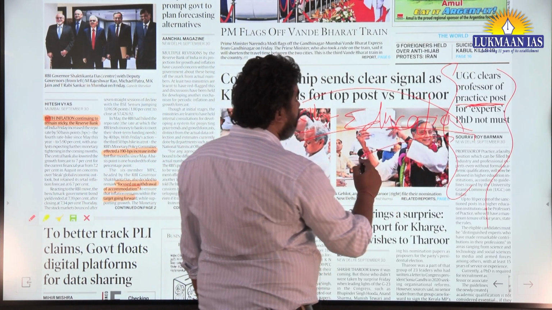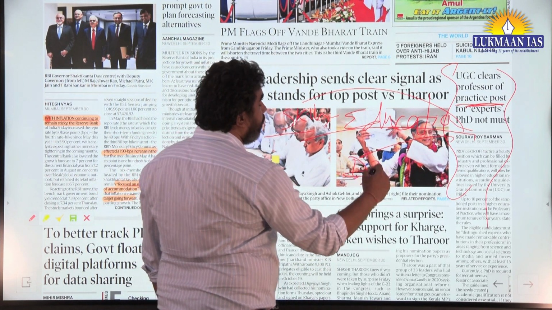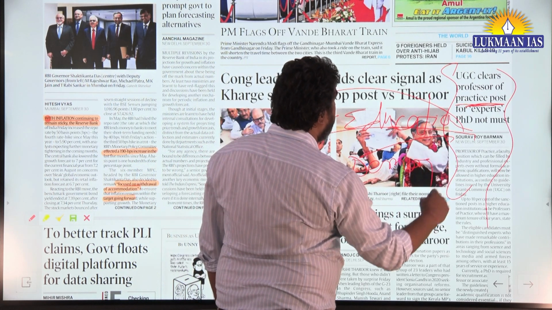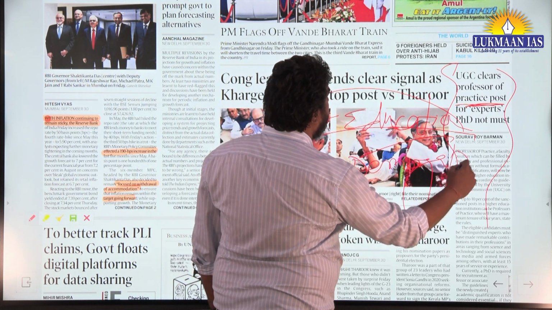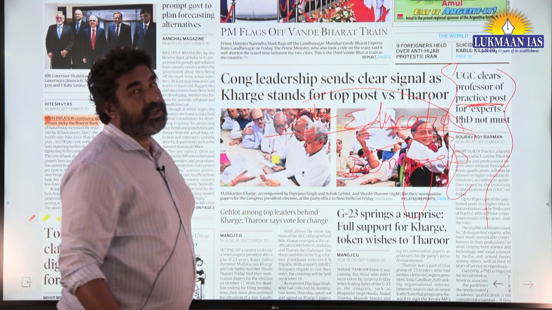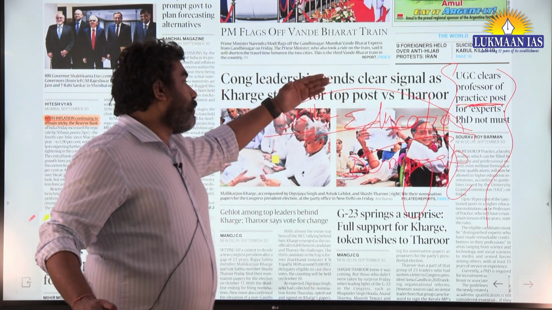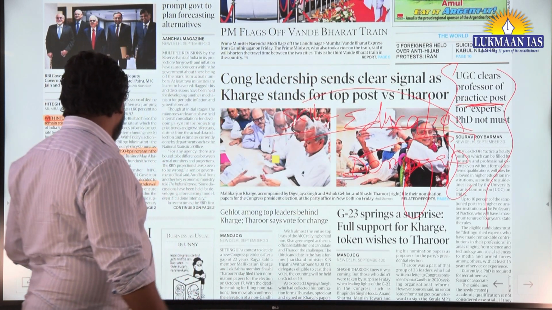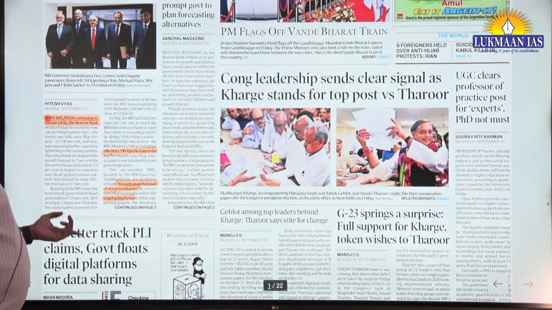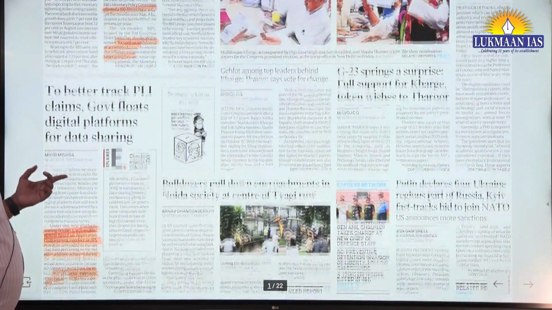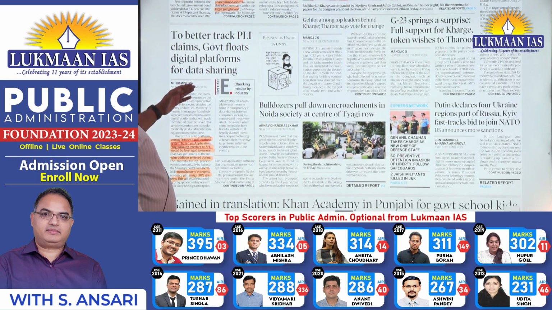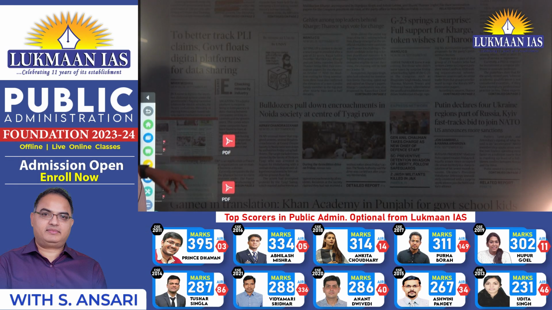Anywhere where you have to talk about the demographic dividend and the problems with it, or the overall problem with the education system, this can be used anywhere. Now the fourth point: to better track PLI claims, the government floats a digital platform for data sharing. What is the purpose of this? The purpose is,